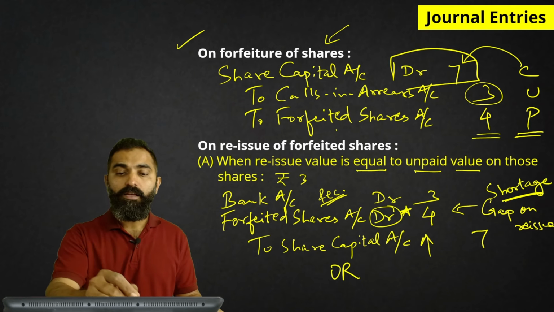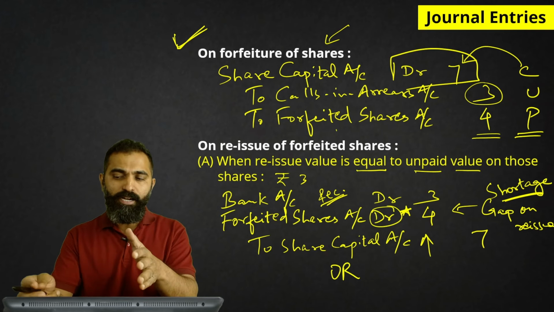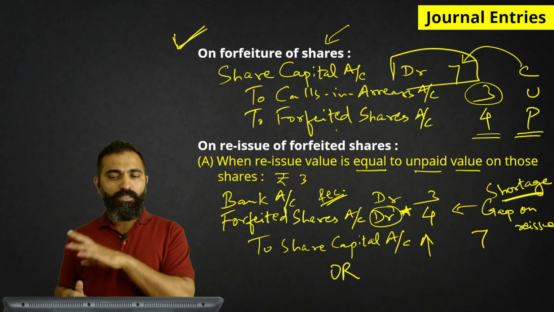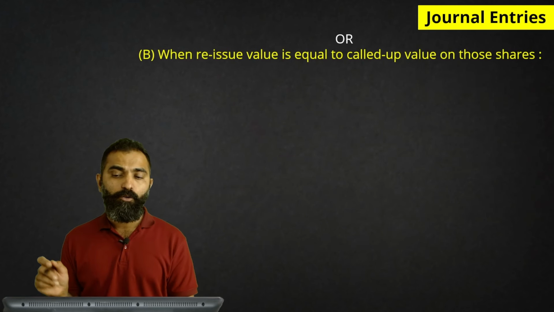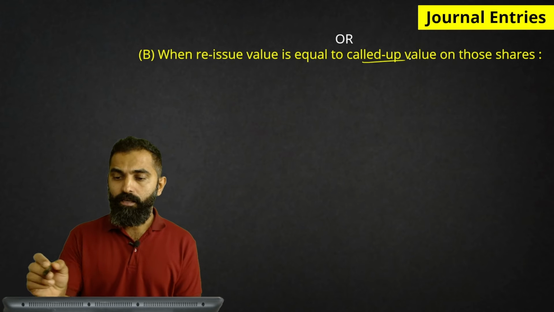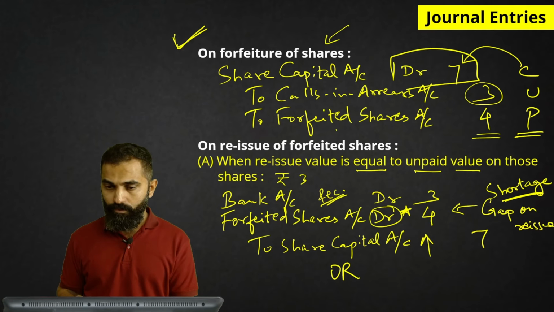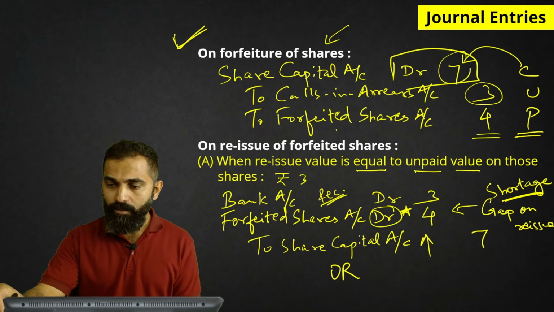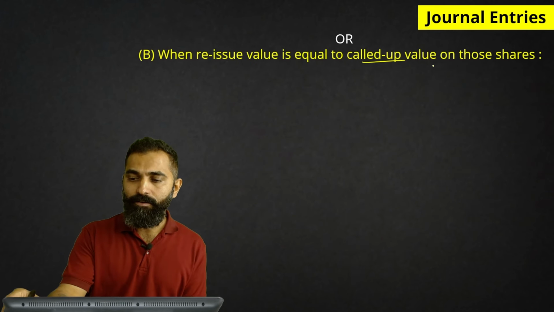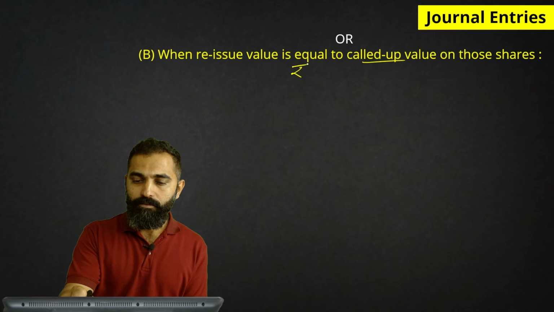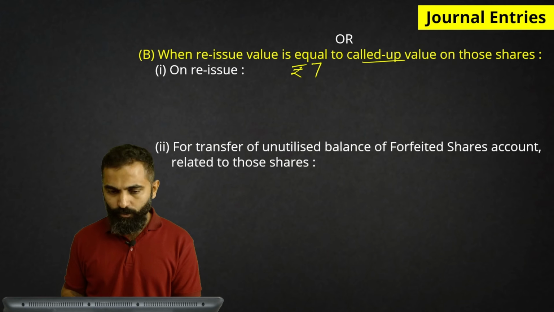Every time please remember, this is our basic entry. We are going to go back to forfeiture, check that this was the entry for forfeiture, and now what is the entry of reissue. When reissue is equal to called up value on those shares, okay, reissue is equal to called up value. So called up value was rupees 7. So now we have reissued at rupees 7. So the entry on reissue.